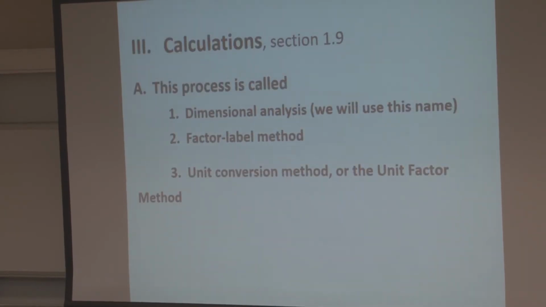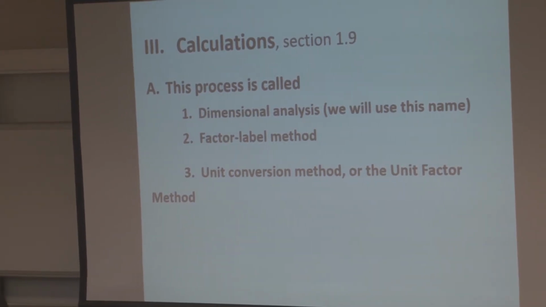So calculations, this is section 1.9. This is probably, I think, the hardest part for students to learn. So we're going to spend some time on this in this class period. So this process is called dimensional analysis, or factor label method, or unit conversion method, or one factor method. So how many use this in high school? Something like this. Does that ring a bell? So how many, this doesn't ring a bell? Oh, a lot of you. Okay. Interesting. Usually it's the other way around.